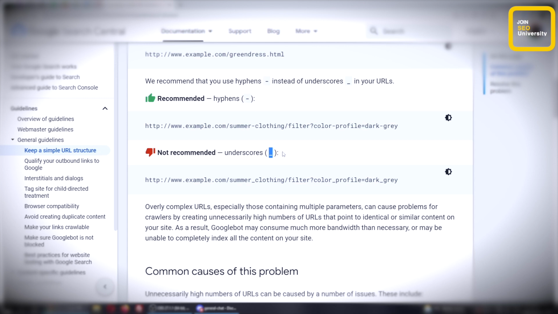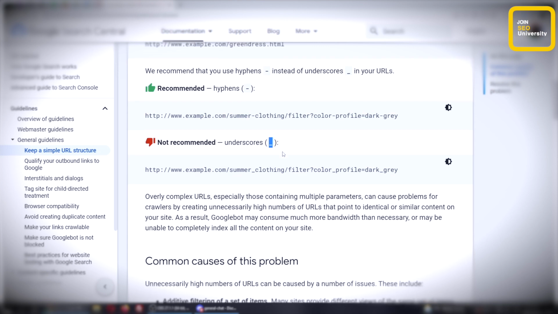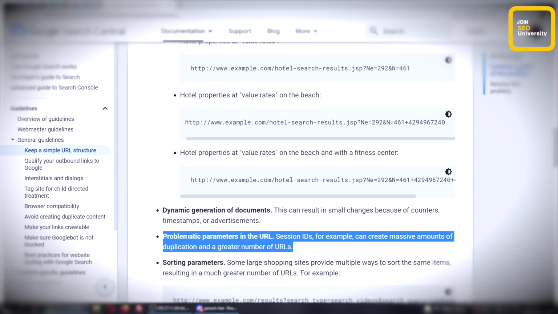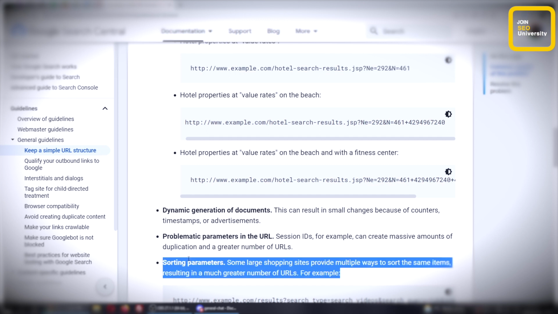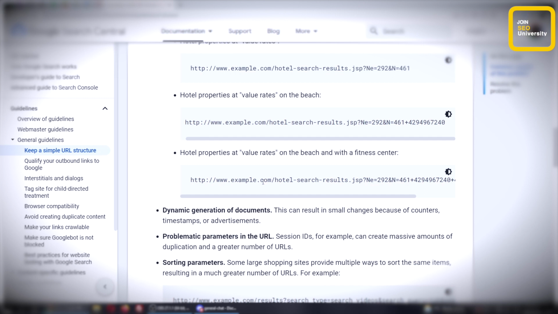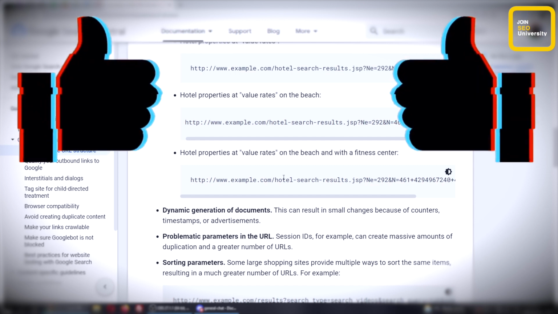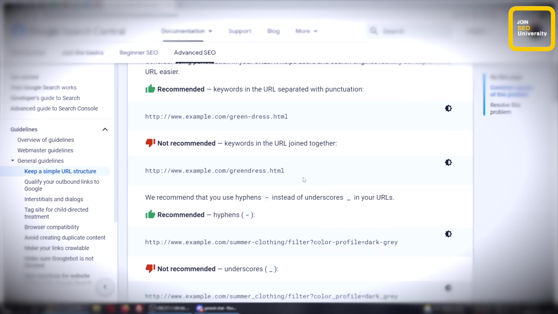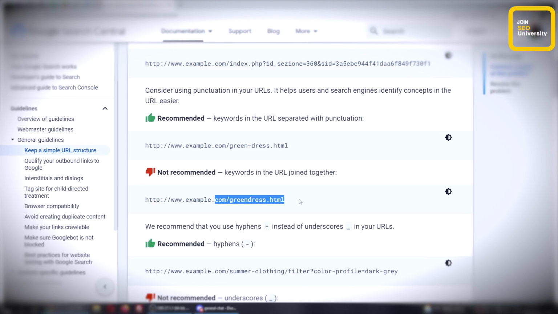All right, the next thing they talk about are overly complicated URLs that have URL parameters in them. This is a URL parameter. Anything that starts with a question mark and goes on from there is a URL parameter. And they claim that you should not have URL parameters. You should be careful about the problematic parameters in the URL, sorting parameters and things like that, that do not help Google, and it can make it confusing for Google to index these and to rank these. And is that true? The answer is bing, yes, that's definitely true. Avoid URL parameters like this in your URLs. You definitely want to lean more towards a simple URL structure for sure.